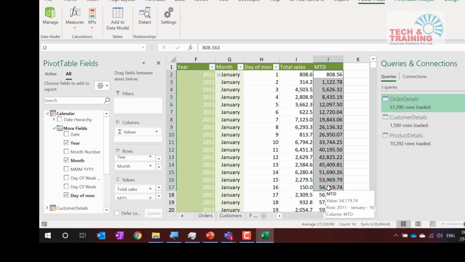Yeah. Now, so this is how the Power Pivot works, friends. There are a lot of things that we can do with Slicer and all those things. We can create mini dashboard. We can use KPIs. A lot of things are there which I have not covered. And let me tell you, Power Pivot and Power BI, the formula and functions are exactly the same, right?